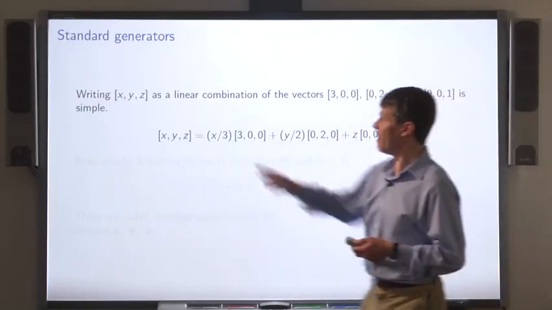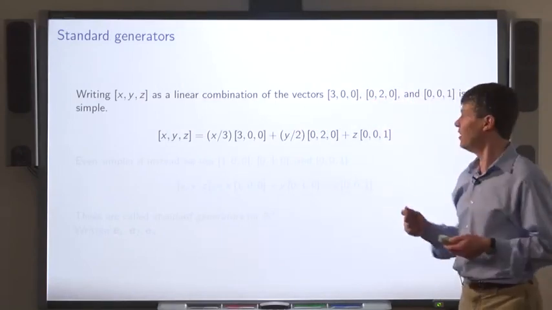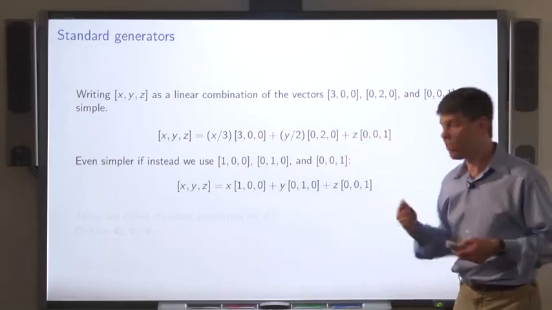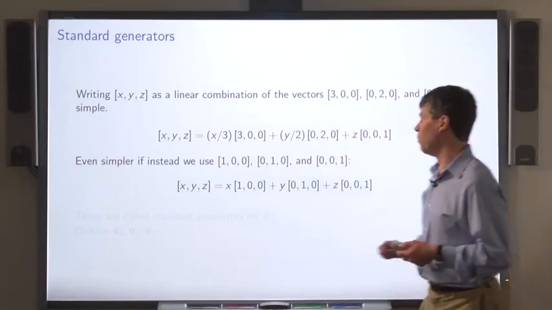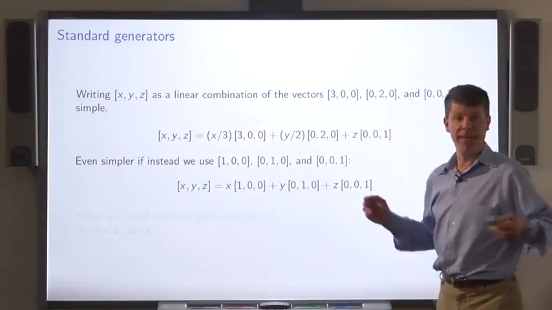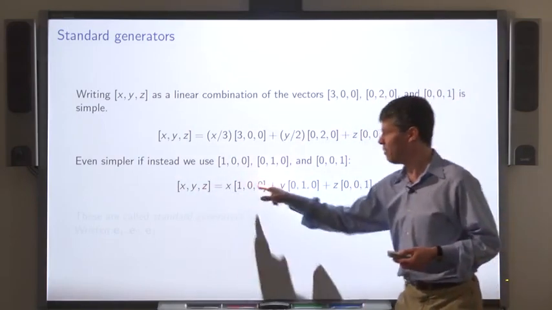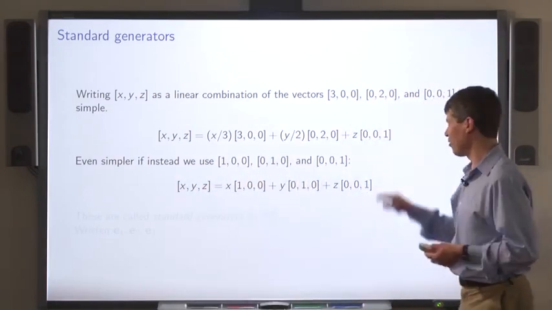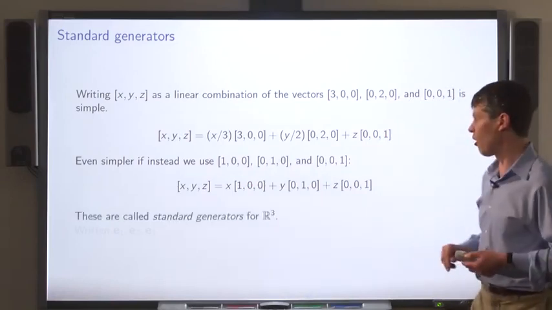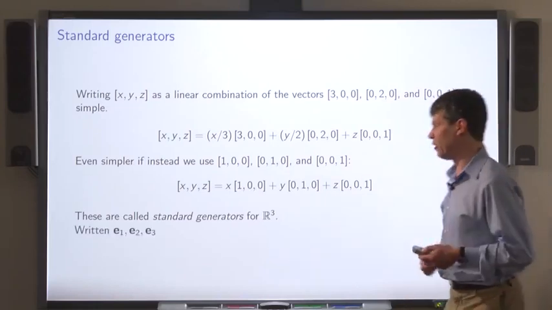Now, writing the vector (x, y, z) as a linear combination of these vectors was easy because these have a special form. It's even easier if we have a slightly more special form, if we use the vectors (1, 0, 0), (0, 1, 0), and (0, 0, 1), because then the linear combination looks like this. (x, y, z) is x times the first vector plus y times the second vector plus z times the third vector. We call these standard generators for R3. And they're traditionally written e1, e2, and e3.